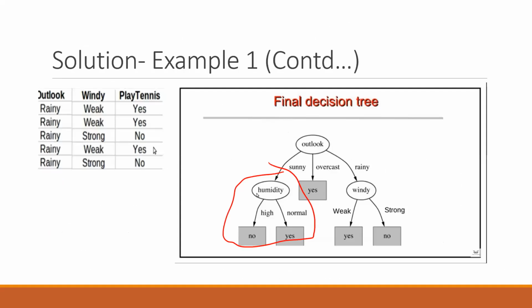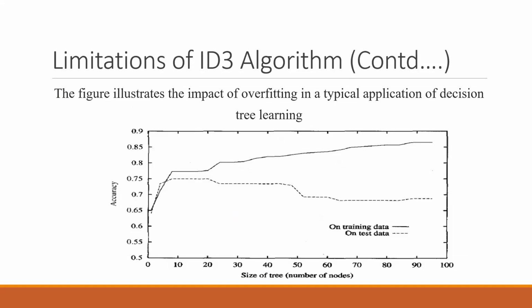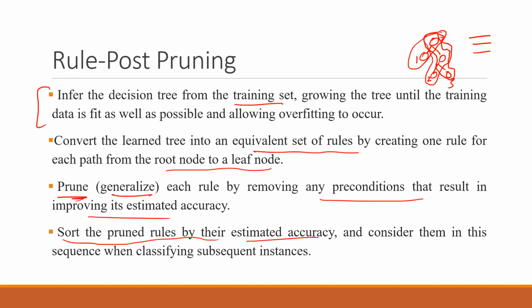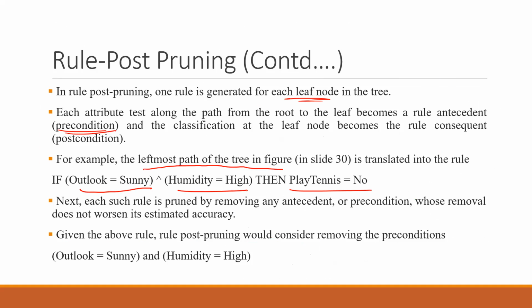So for this first path, we have made a rule that if outlook equals sunny and humidity equals high, then play tennis equals no. So this is being talked about in the form of a rule now, rather than that tree, right?